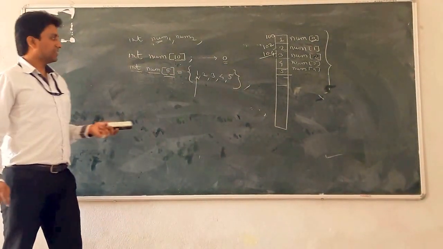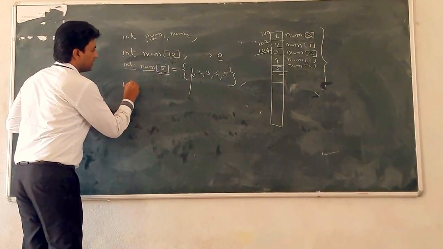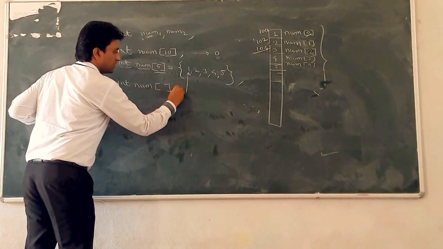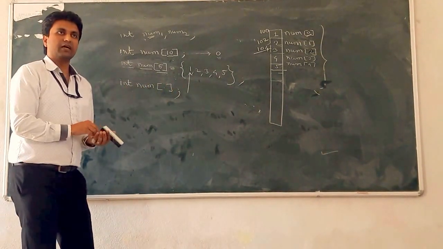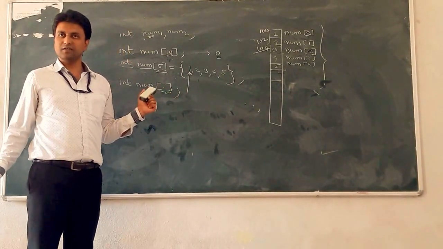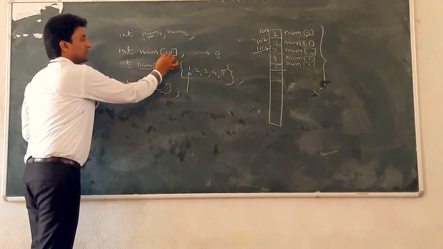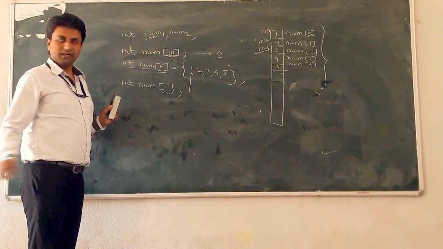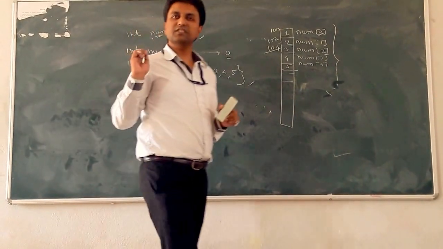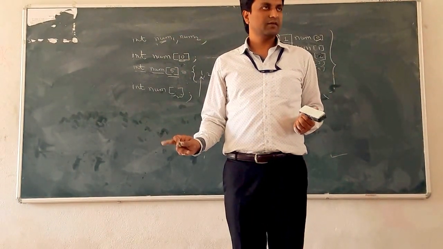Clear? Next, if you declare an array with num and the subscript operator, this is called array declaration, and you do not give the size here, is it possible? This is array declaration with size. Okay, and this is array declaration but don't give the size here, then what happens? It gives you a syntactical error.